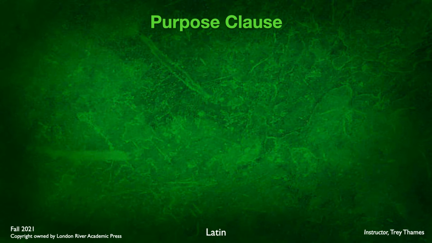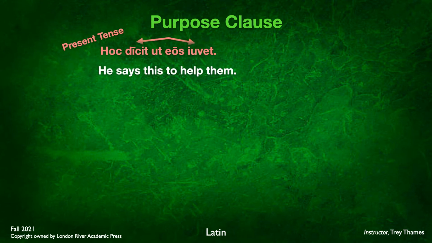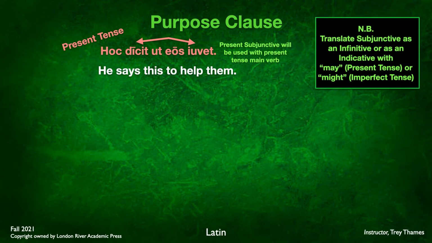All right. Now, let's look at another example, a purpose clause. In the present tense, we have hoc dicit ut eos iuvet. He says this, dicit hoc, ut, so that, or in order to, iuvet, help them, eos. He says this to help them. Now keep in mind here, again, present subjunctive will be used with the present tense in the main verb. And we can also translate this in a variety of ways. Little nota bene there, translate the subjunctive as an infinitive, to help,